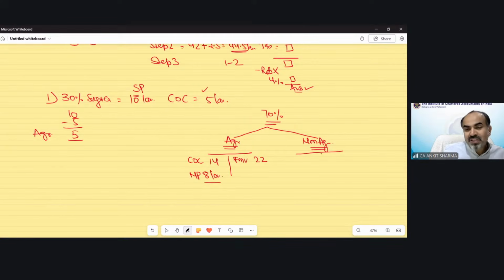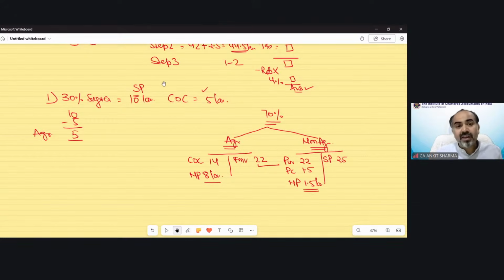Now this part has been converted into sugar and the selling price is 25 lakh. Now this 22 lakh will become the purchase price, and the processing cost given in the question is 1.5 lakh. So the net profit from this non-agricultural activity is 1.5 lakh.